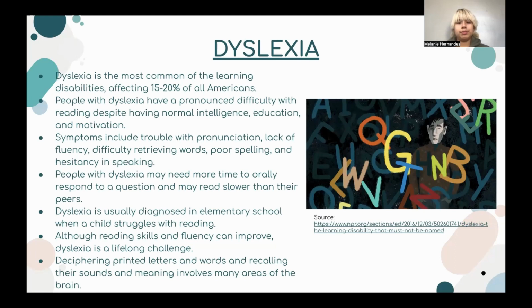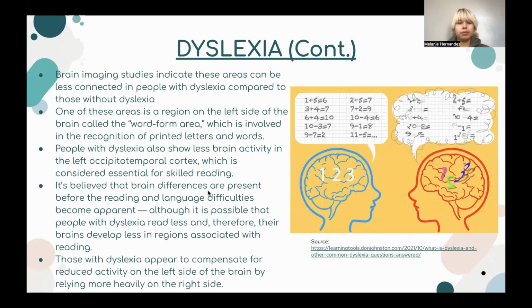Deciphering printed letters and words, and recalling their sounds and meanings, involve many areas of the brain. Brain imaging studies indicate that these areas can be less connected in people with dyslexia compared to those without dyslexia. One of these areas is a region on the left side of the brain called the word form area, which is involved in the recognition of printed letters and words.